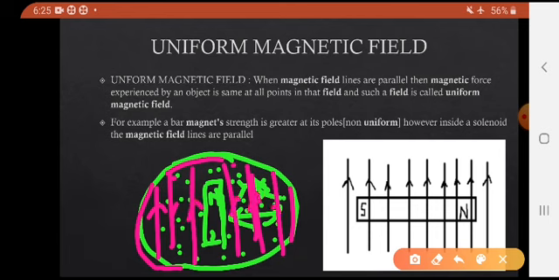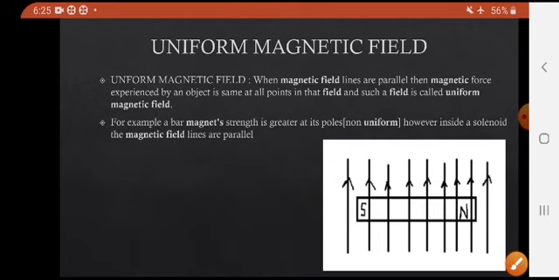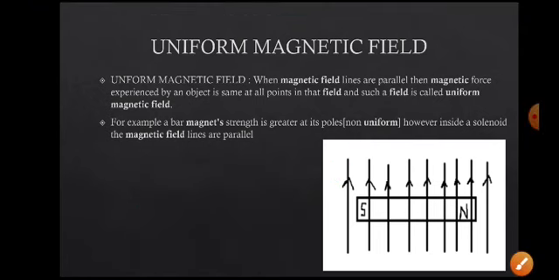The magnetic lines are parallel like this, then this field is called a uniform magnetic field. The magnetic lines are parallel. The magnetic force experienced by an object is the same.